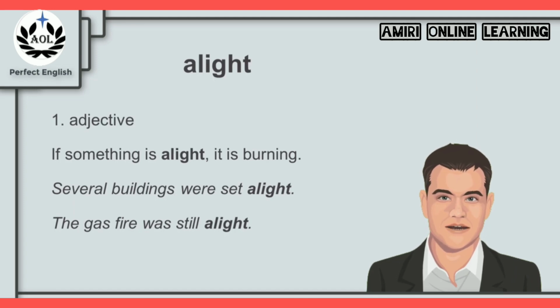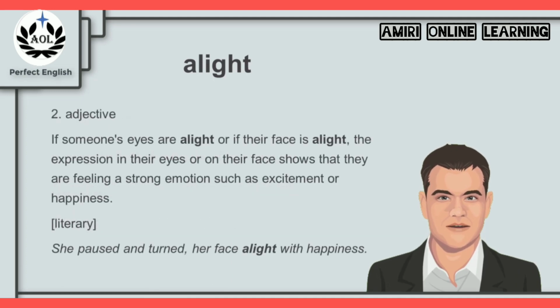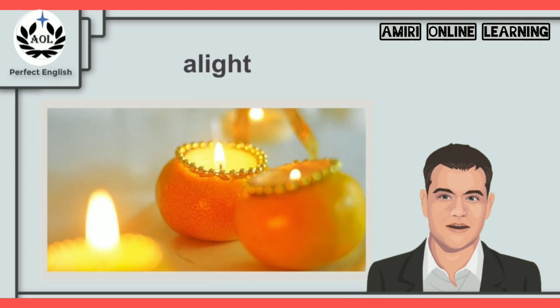For example, we can say several buildings were set alight. They were burning. Or the gas fire was still alight. And alight can also be used in a different context. If someone's eyes are alight or if their face is alight, the expression in their eyes or on their face shows that they are feeling a strong emotion such as excitement or happiness. For example, she paused and turned her face alight with happiness. So the next time you remember the picture of these beautiful candles, remember the word alight and what it means.